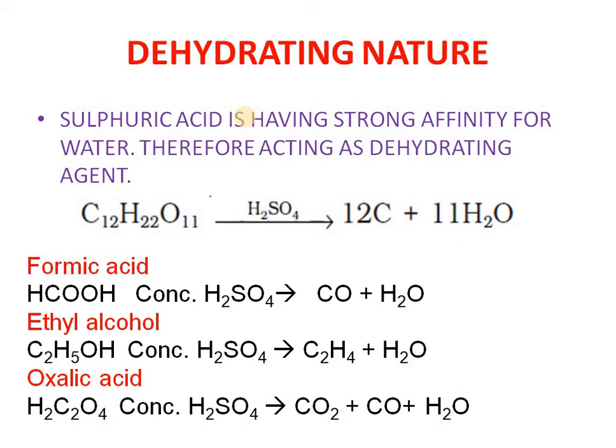Let us take the example of sugar, C12H22O11. If water is removed from there, that will leave 12 carbon. 12 carbon means black residue that will be floating on the surface. So this is the observation for the sulfuric acid question. Formic acid, on treatment with concentrated sulfuric acid, gives rise to carbon monoxide and water. Ethyl alcohol also, you can remove water and you will get C2H4, ethene.